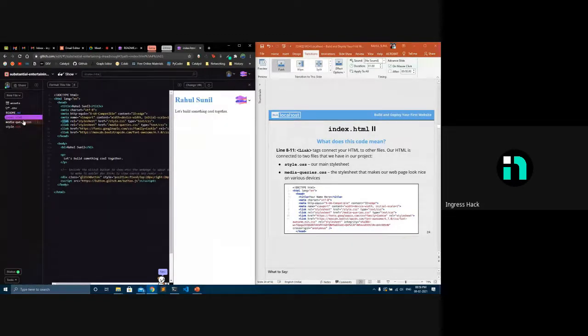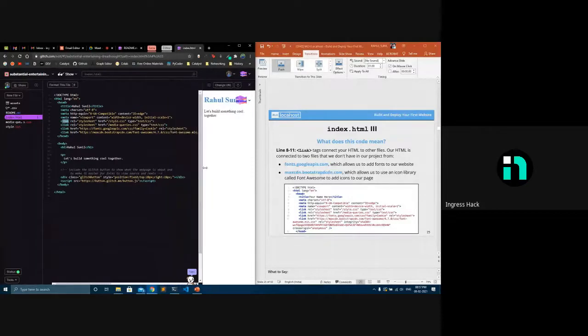In this, it loaded two other files, that is media queries and styles. Then these two links take the fonts from Google Fonts and also Bootstrap, which is another framework that we are using here. All these things, like I said, are boilerplates. They just come along like that, and if you want to change them, you can. Basically, Font Awesome has a lot of fonts in it.